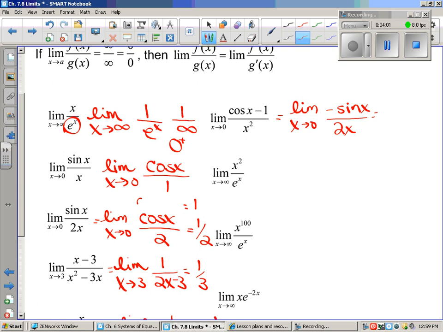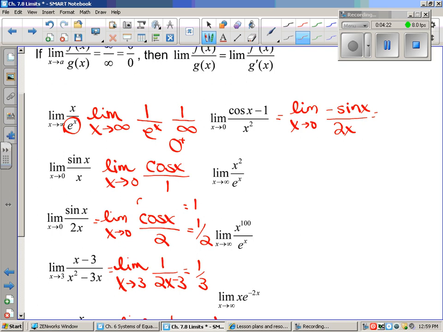Here I am. I've got 0 over 0. I can't simplify it. There's nothing in common. Any thoughts about that? My hope is that within yourself you're thinking, wait a minute, what if that was the original question? Couldn't I just do L'Hopital's for this? Yes. The answer emphatically is yes.